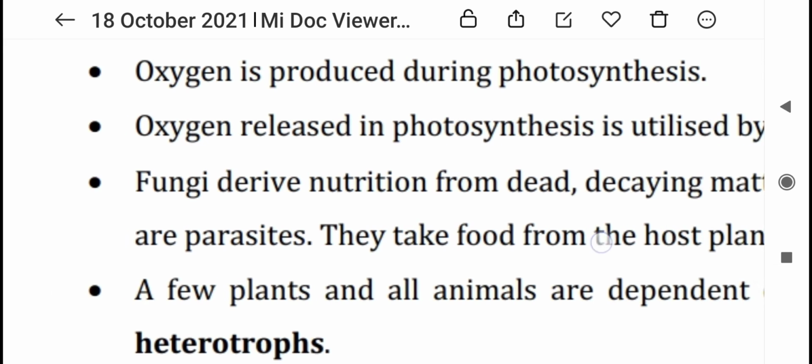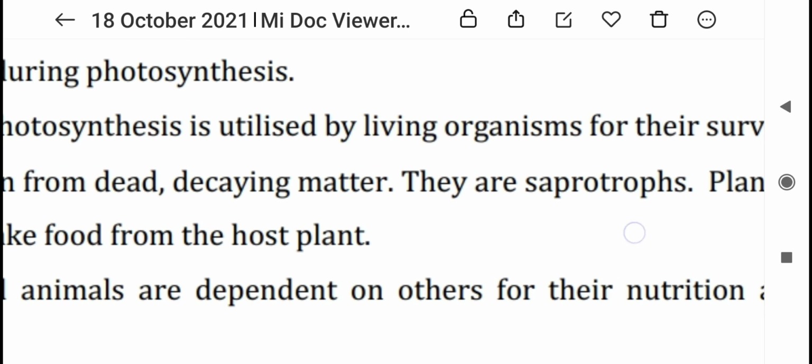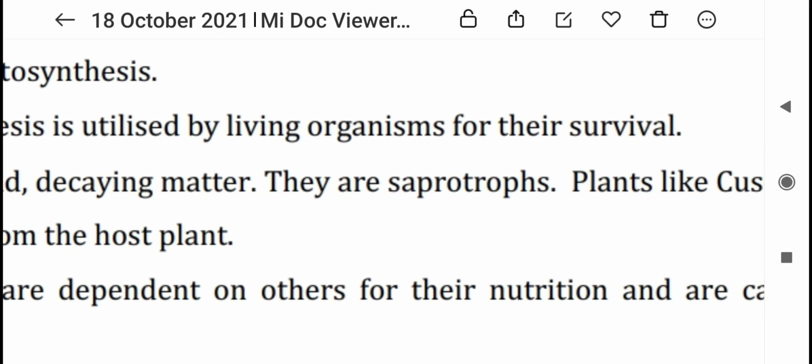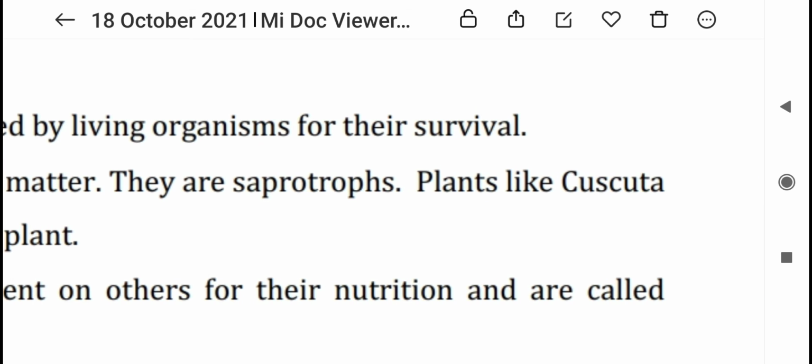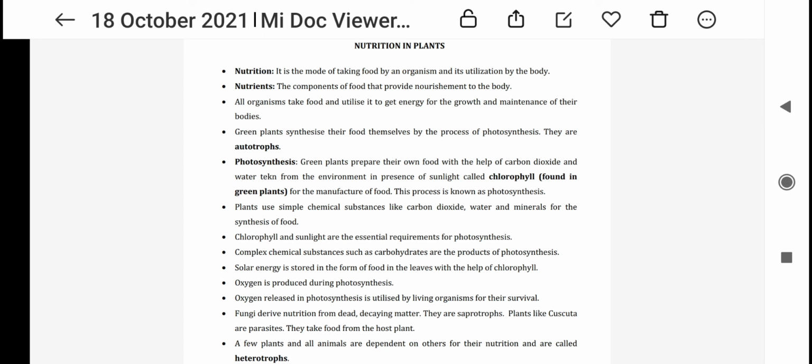A few plants and all animals are dependent on others for their nutrition and are called heterotrophs. I told you before, so that is all the points. Please students or any friends, if you are studying for competitive exams, or studying 7th standard, you must read these points and practice well, and you will get good marks. This is the summary of the lesson.